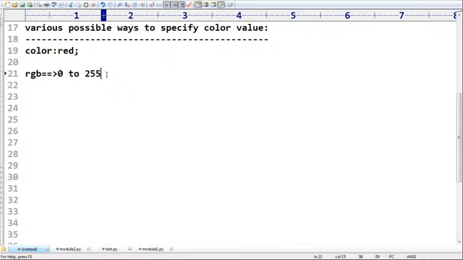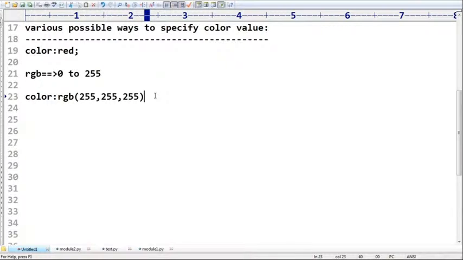Okay. How can you specify it? Assume the color is rgb. There is a function for this. RGB itself is a function. Now, which values do you have to select? Assume 255. I'm taking all max values, sir. R value is 255, G value is 255, and B value is also 255. Can you please tell me which color this one is going to represent? Anyone?